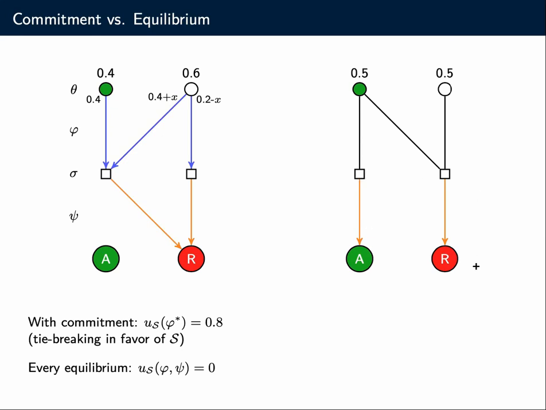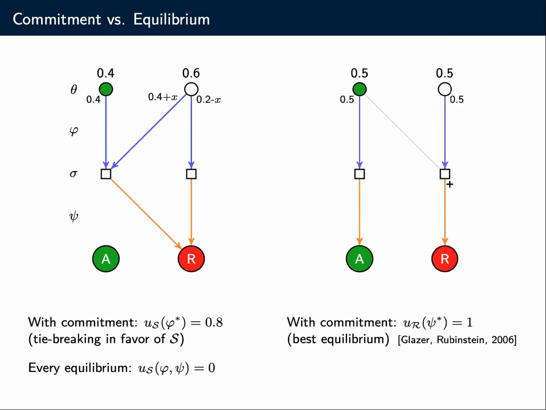And now suppose the receiver commits to this action scheme. Then the sender tries to maximize the probability that the receiver accepts. But given this restriction in the graph up here, that's the best he can do. And it turns out that this is also an equilibrium, right? So this gives a perfect information, perfect classification for the receiver.